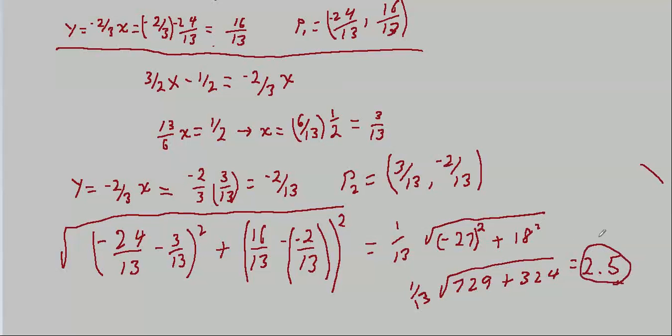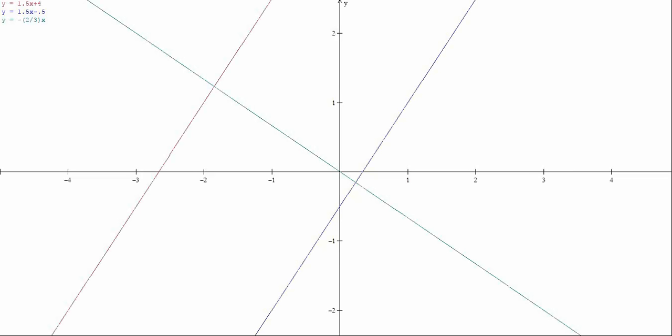Does that make any sense? Well, let's take a look. Here we have a graph of the situation. Here's our line, 2/3 x plus 4. And here's the other one, which after we put it into our explicit form, that's another name for slope-intercept form, when you've got y on one side and everything else on the other.